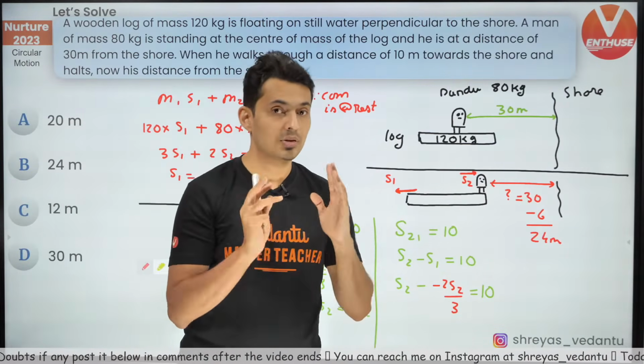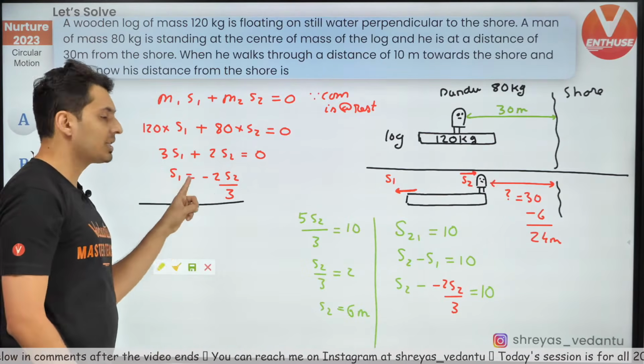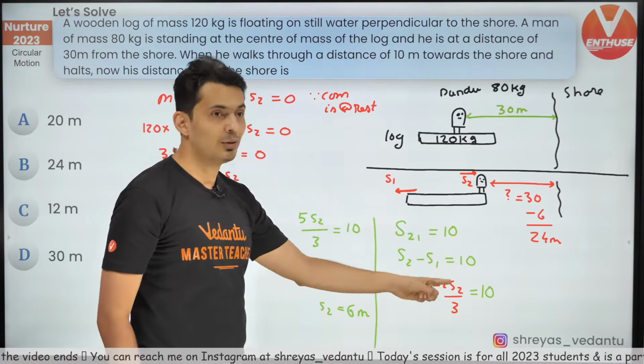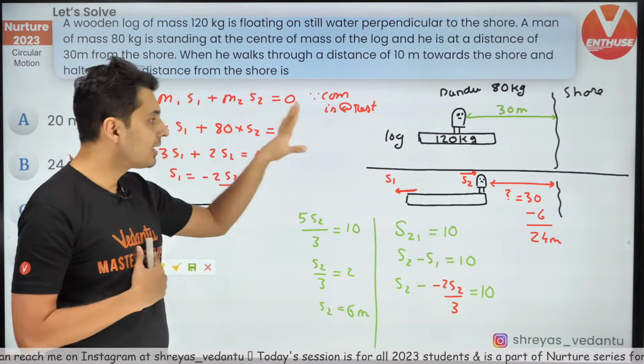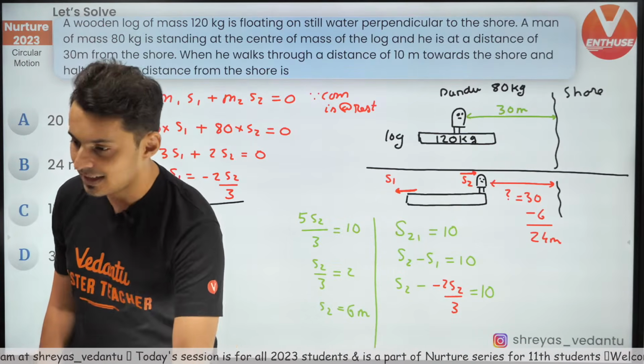So the logic for solving these questions is that more often than not, only this equation may not give you the final answer. Most of the time, you'll have to use relative motion. And using relative motion, this equation will then give you the final answer. That's how it is. Is that clear?